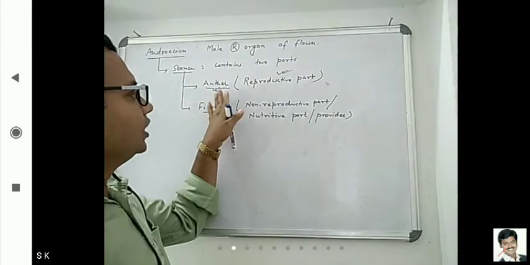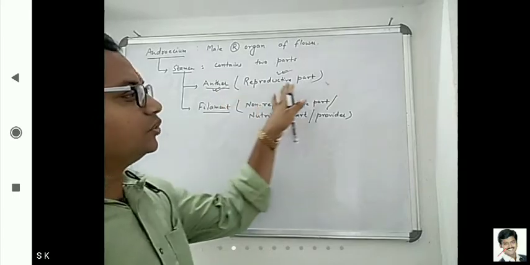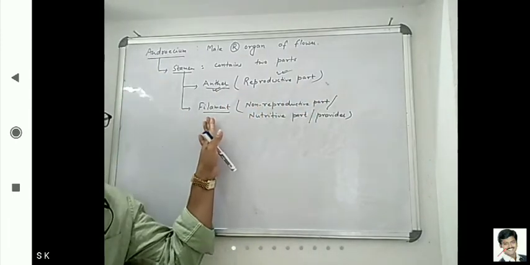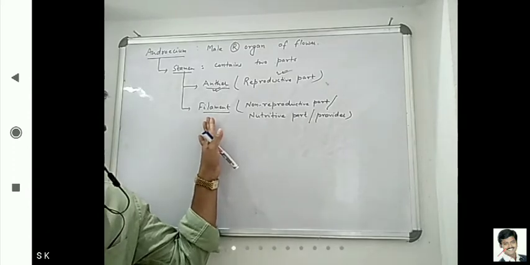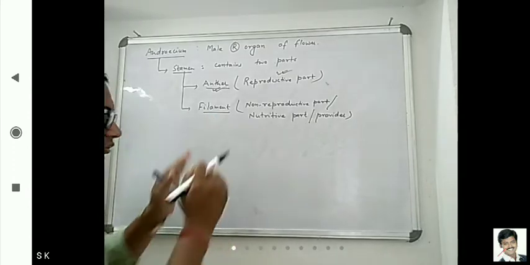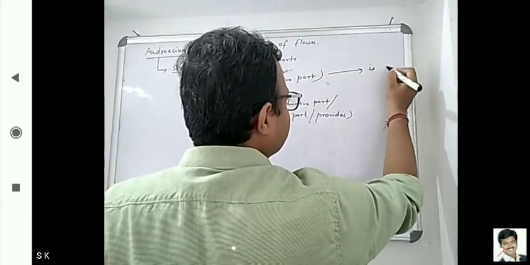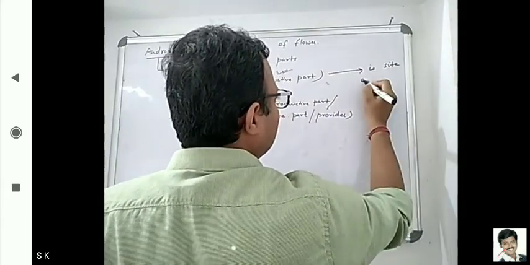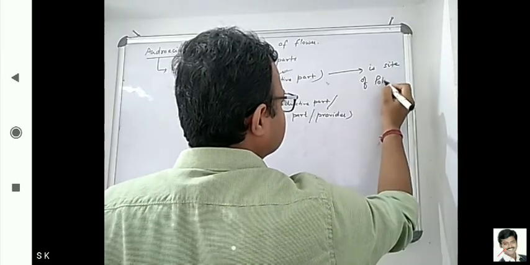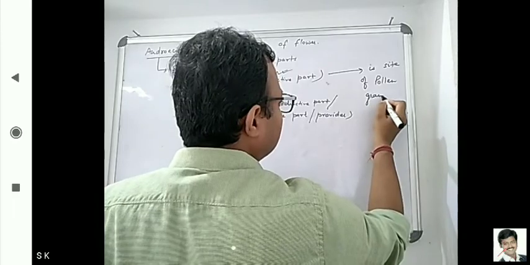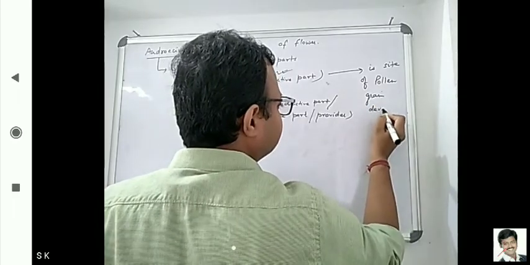Already we know that anther is the reproductive part, and filament is the non-reproductive part or nutrition provider. So we can say anther is the site of pollen grain development.